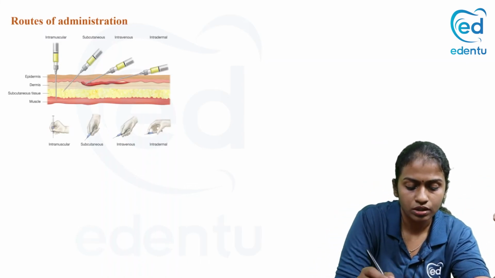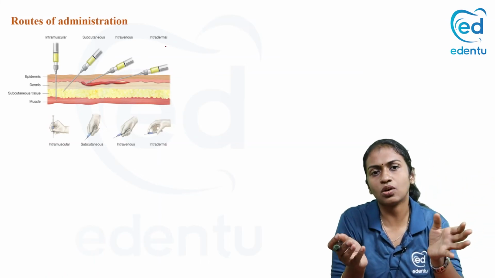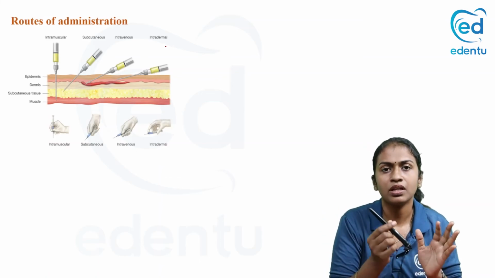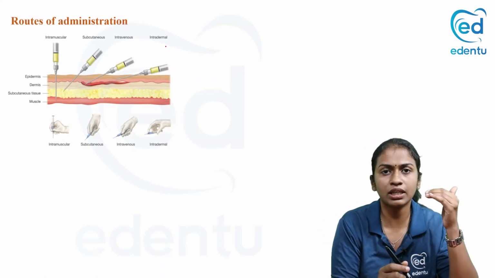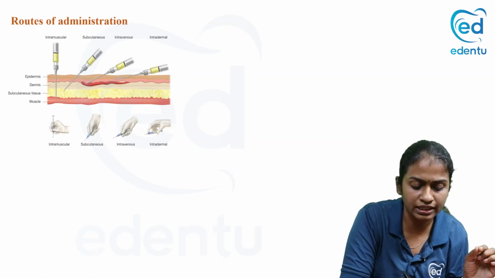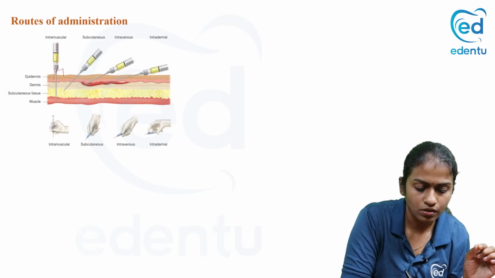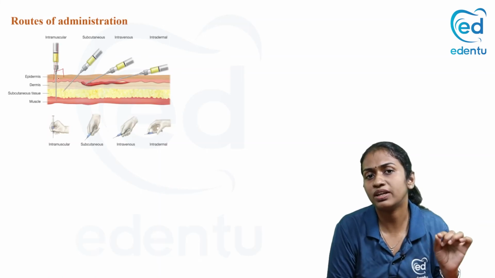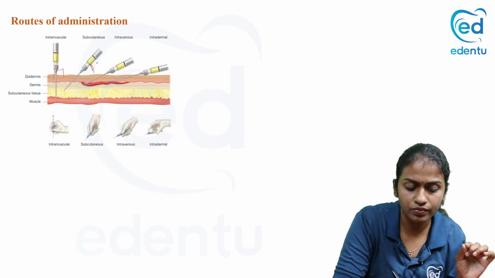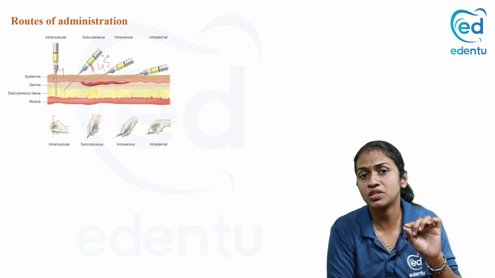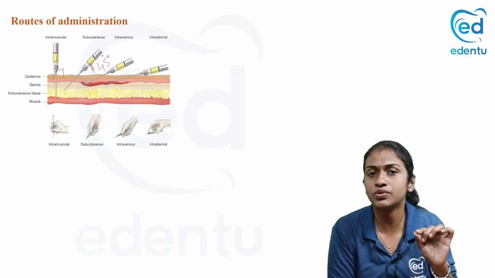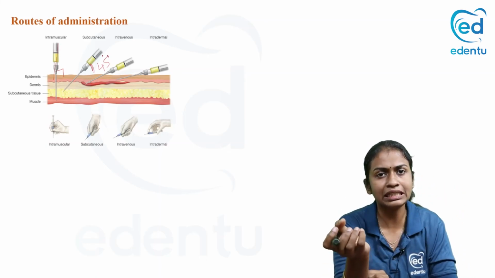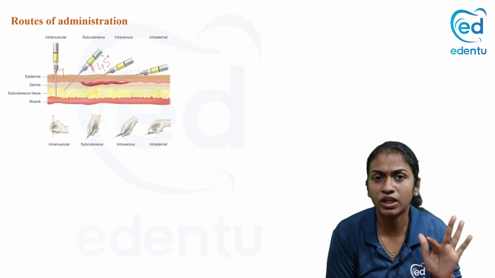As you know, based on the layers of the skin which you are piercing, the angle differs. When you are giving intramuscular, when you are injecting into the muscle, you give it at an angle of 90 degrees. When you are giving the subcutaneous route, you give at an angle of 45 degrees. But the exception is in case of insulin, where we give it using an insulin pen. The insulin pen has a very small needle, so even if you give it at a 90 degree angle, it will pierce only up to the subcutaneous tissue.